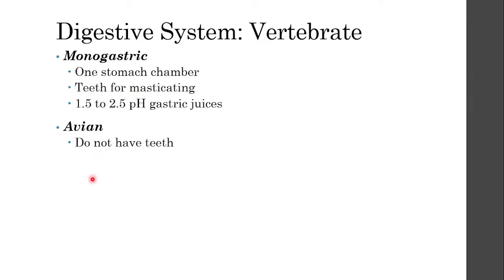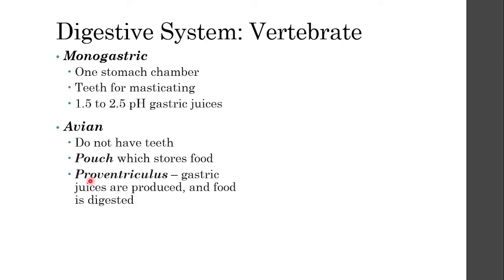But for birds, they do not have teeth, so most of the time they just swallow everything. So they have an area in their stomach called the pouch, wherein their food is stored, and then from the pouch it enters the